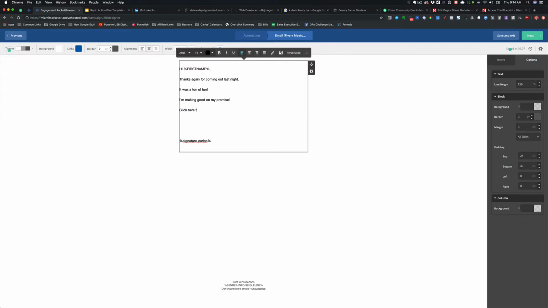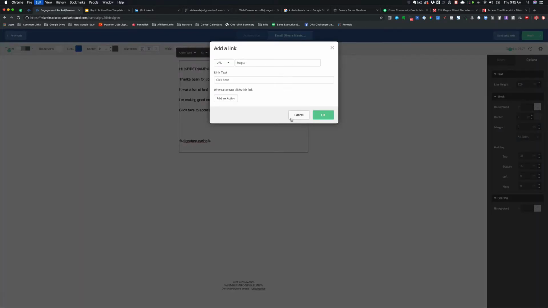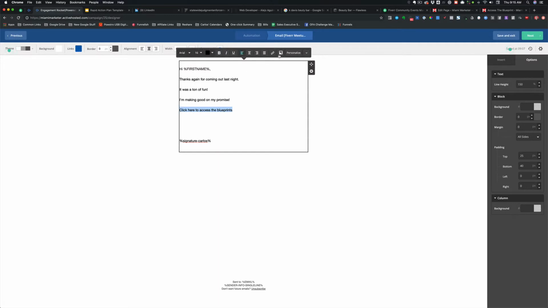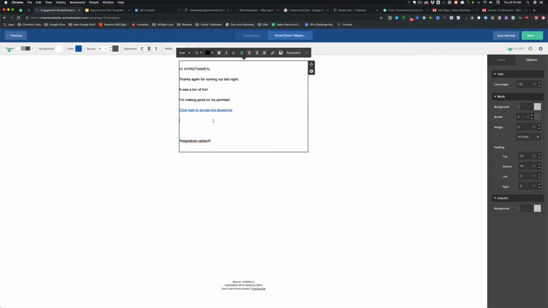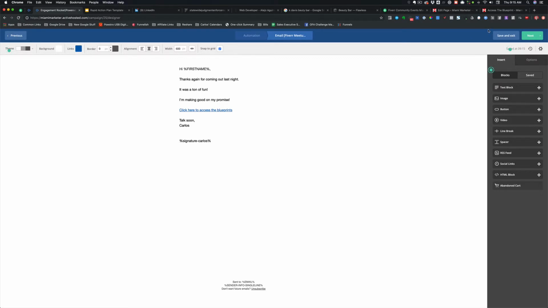Okay, so now I'm gonna go ahead and click here. Click here to access the blueprints. All right, now I'm gonna, oops, no, I need to highlight that, click on this little chain link. Sometimes I can press Command K and it'll work, but not. Talk soon, Carlos. Okay. All right, so that's it. So I want them to click from the email. All right, so let's go ahead and click on next.